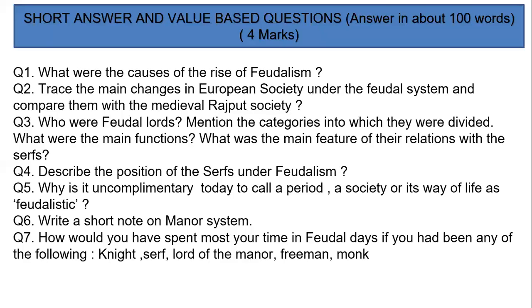These lords looked after the land put under their charge, and again, they were responsible for establishing law and order within their areas. These lords were of various categories, which ranged from top to bottom in the following way. On the top, we had king, then there were dukes and earls, then there were barons, and then there were knights. So we've covered two questions right now. We spoke about who were feudal lords, and we've even given the categories into which they were divided. Now we go to the main functions.